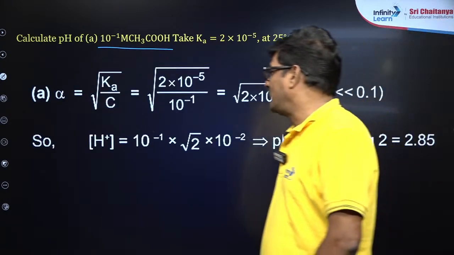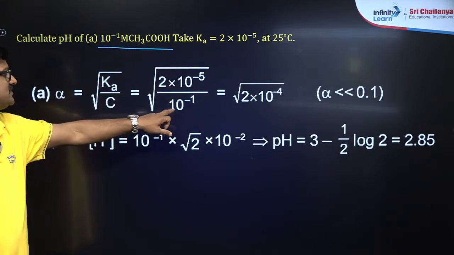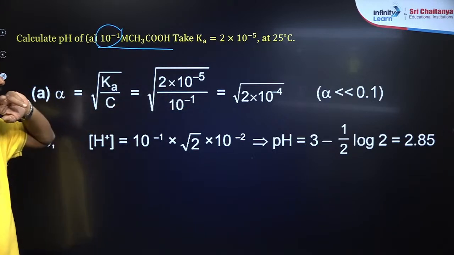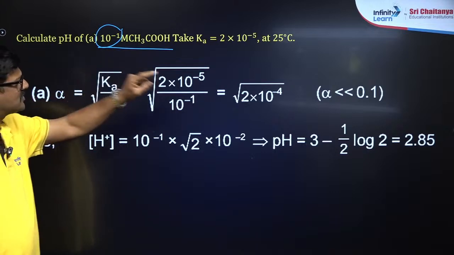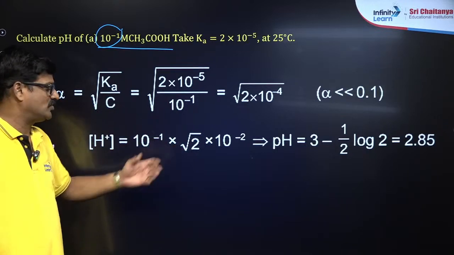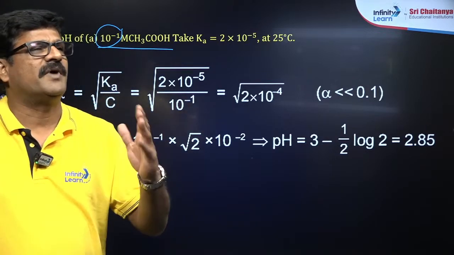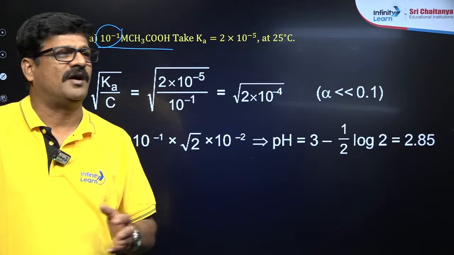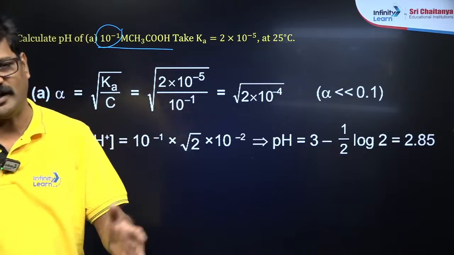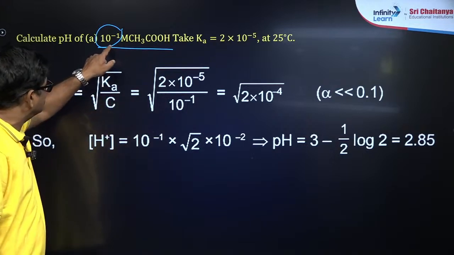Right? So alpha is given by root of Ka by C. So Ka value is 2 into 10⁻⁵, C value is 10⁻¹. Okay, that is 2 into 10⁻⁴ under root, क्योंकि alpha value कम से कम है ना, less than 0.1. So H⁺ is going to be 10⁻¹ into root 2 into 10⁻², and pH is equal to 3 minus half log 2. So half log 2, log 2 is equal to 0.3, उसमें आधा 3 से माइनस करने तो 2.85 निकलेगा. So this value makes the difference.